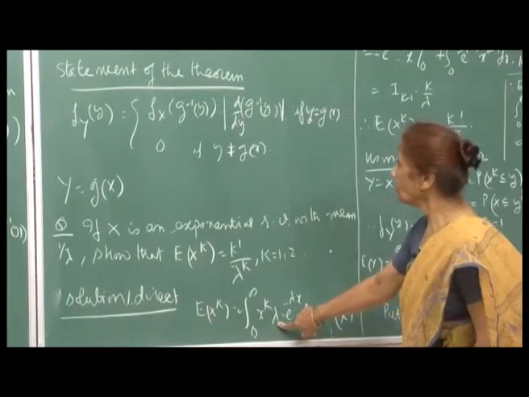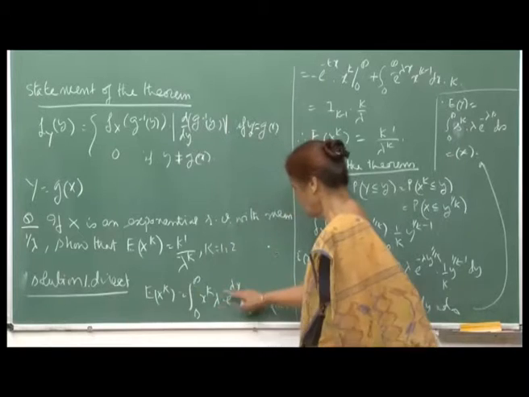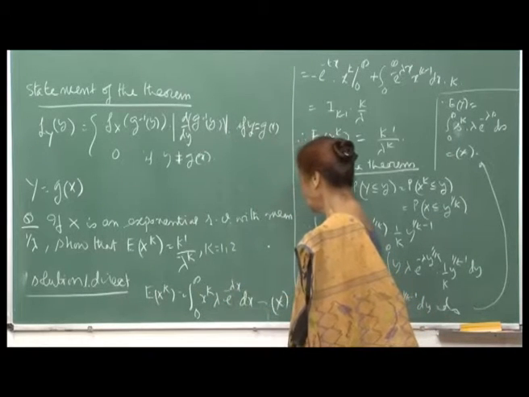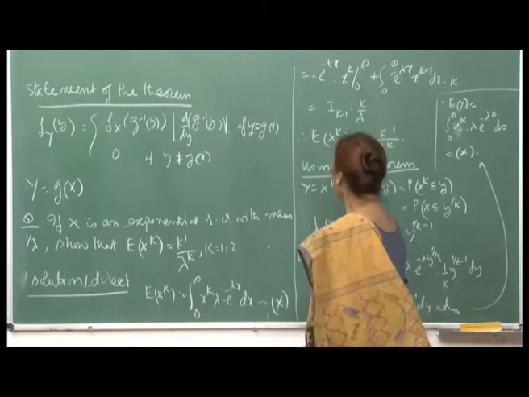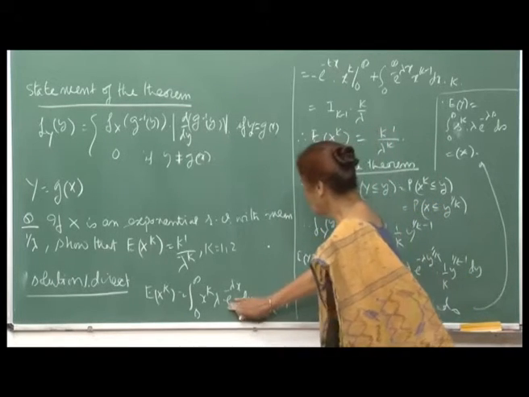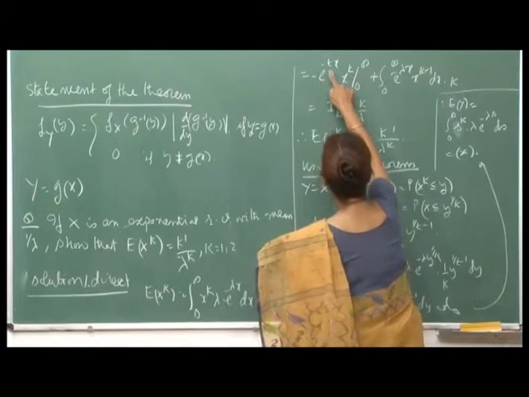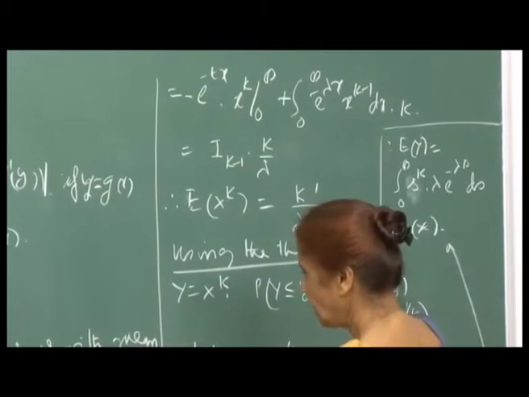Remember, we are told that the mean is 1 by lambda. So, the parameter: the distribution would be lambda e raised to minus lambda x dx, and integration by parts, treating this as the first function. So, the lambda cancels, minus e raised to minus lambda x into x raised to k.